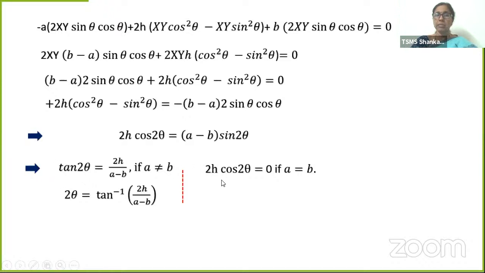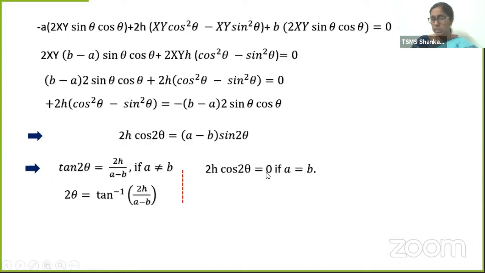If x has an image y, then what is x called? The pre-image or inverse image of y, isn't it? So under the tan function, what is the image of 2 theta? This. So what will be the pre-image or inverse image of this? It will be the previous term. I am just giving a symbol for you to understand this. In your future classes, you will learn how to convert and expand the inverse trigonometric functions also. This is 2 theta is equal to tan inverse 2h by a minus b.